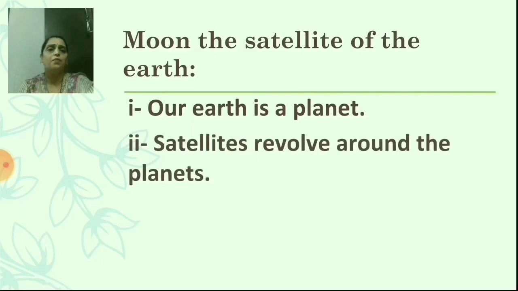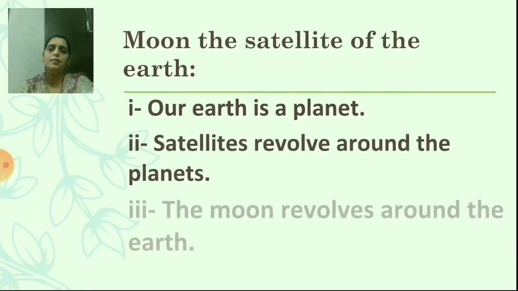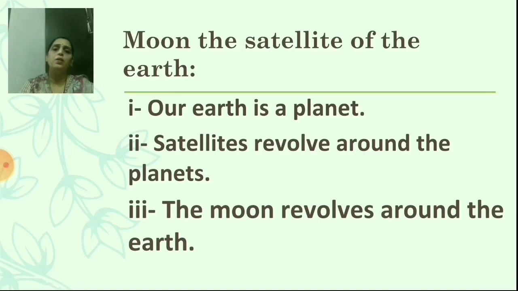Satellites revolve around the planets. The moon revolves around the earth. Now here, our earth is a planet. We all know among the 8 planets, our earth is in the 3rd place. Then satellites revolve around the planets. Means the moon is the satellite of the earth and the moon revolves around the earth.